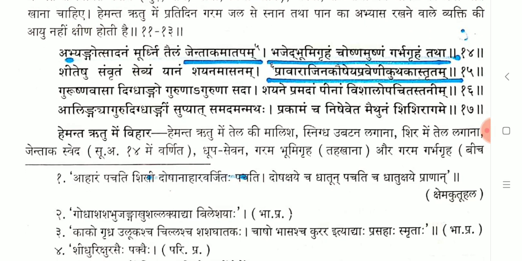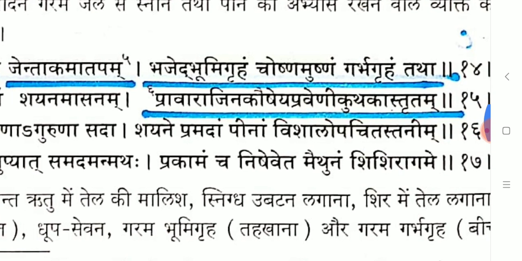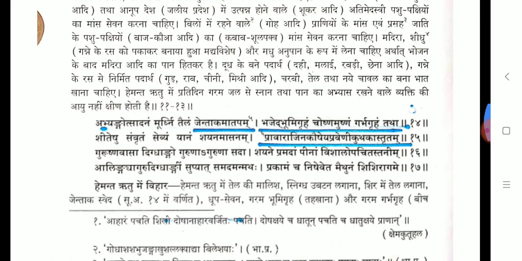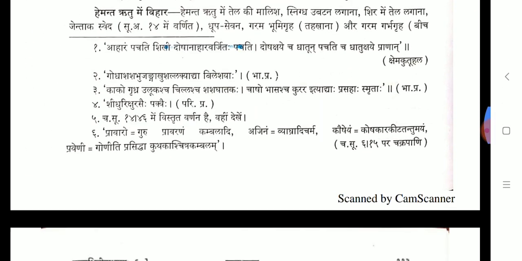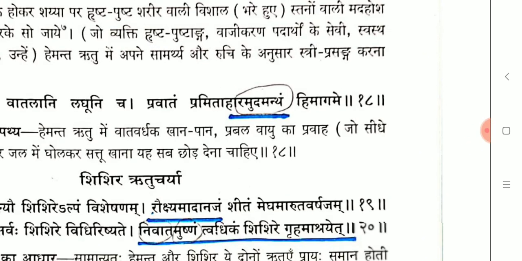And in Hemanta Rutu Vihara, there are some peculiarities. Jentaka Sveda is indicated. Bhugraha Nivasa is indicated, and Garbhagraha, the central room of the house; they need to stay there. These are some important points to follow in Hemanta Rutu, which may be asked as a question later. And as I told, Pathya and Apathya in Rutu are important. Everything is important here, but I have marked one or two points so that we can remember a very important point first.